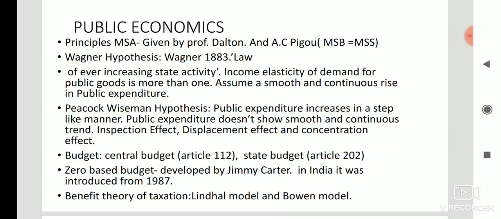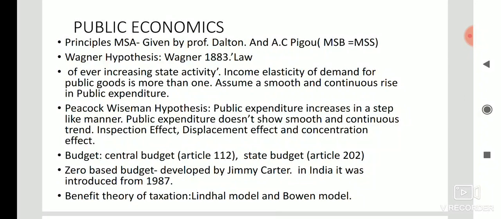Then the next hypothesis was given by Peacock and Wiseman, which is called the Peacock-Wiseman hypothesis. Peacock and Wiseman assumed that public expenditure doesn't show a smooth and continuous trend. It always increases in a step-like manner. And they have given three important effects, which are called the inspection effect, displacement effect, and concentration effect.